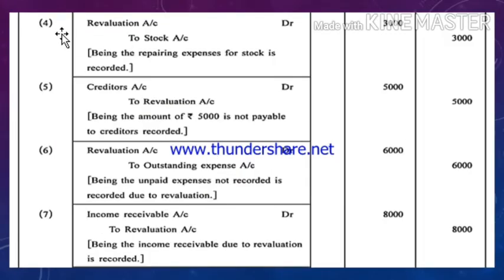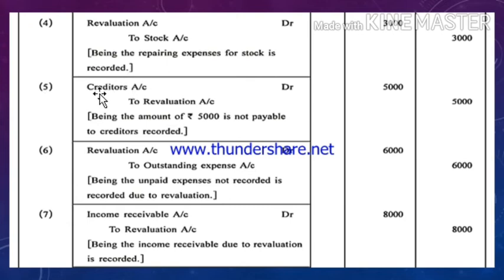Now the fourth entry is revaluation account debit to stock account credit rupees 3,000. Being the repairing expense for stock is recorded. We have already seen in the adjustment that repairing expense for stock was rupees 3,000. Due to repairing expense, value of stock is reduced. Due to reduction in the value of stock, revaluation account will be debited as loss will occur to the firm, and stock value is decreased, so stock account will be credited.